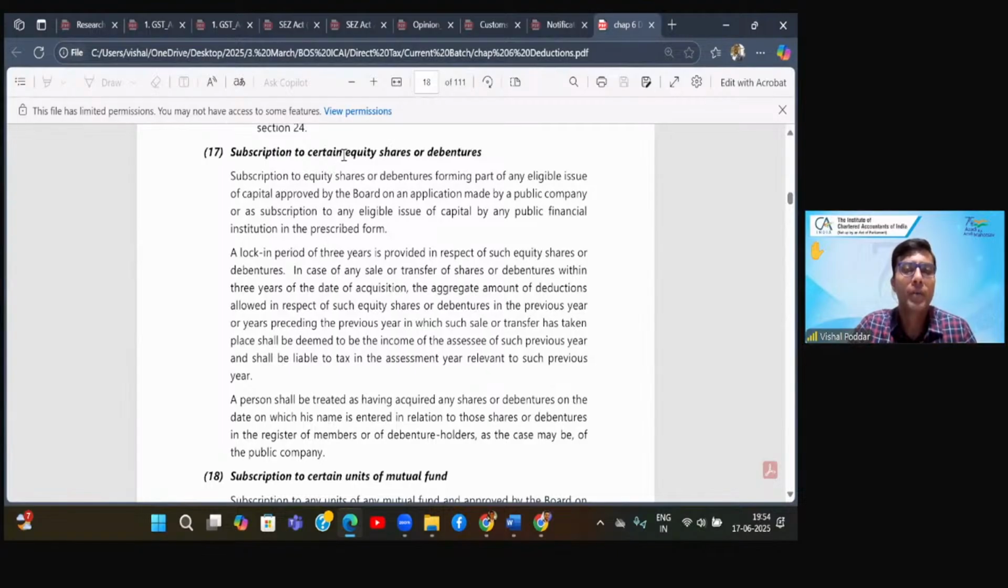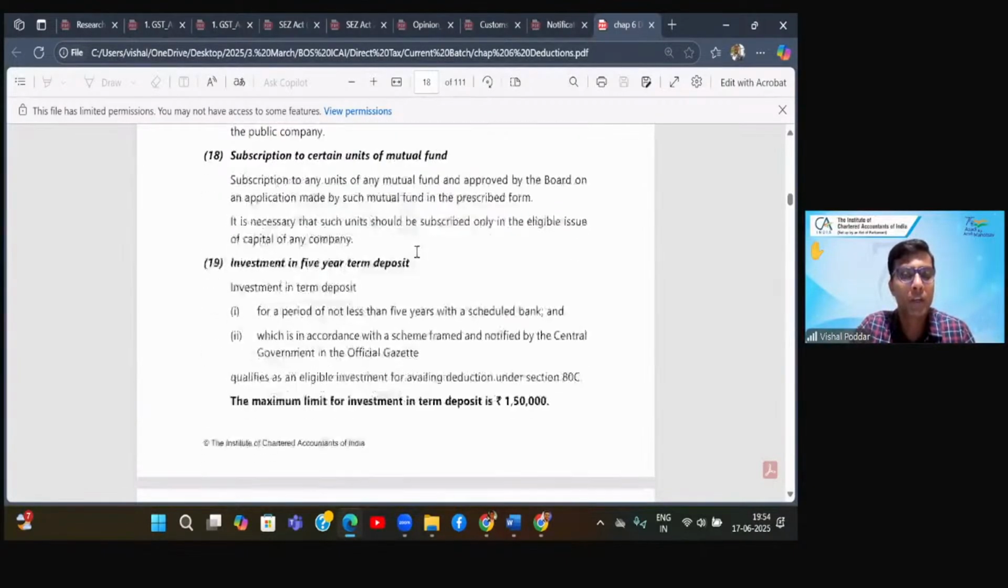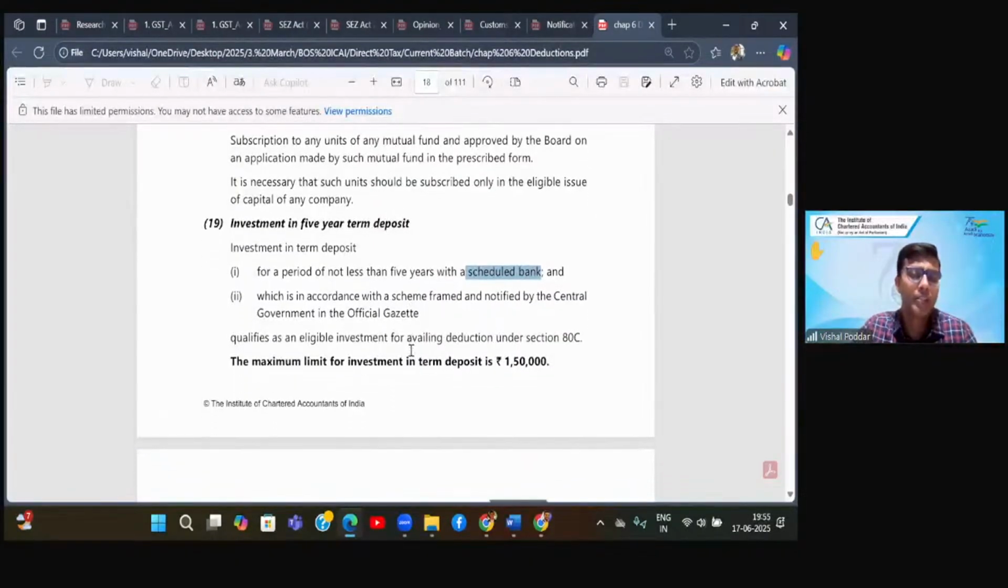Next is, you have purchased equity shares or debentures, but these are not just any equity shares or debentures. They should be some specified equity shares or debentures only. Then you have purchased some specified mutual fund units. Now this is important. You have taken an FD, which is of minimum 5 years. Now FD we all know, we get an FD from a bank. So they have put a condition. Where you are depositing your money in a term deposit, which we call FD, it should be with a scheduled bank, and it should be in accordance with the scheme which is framed by the central government.